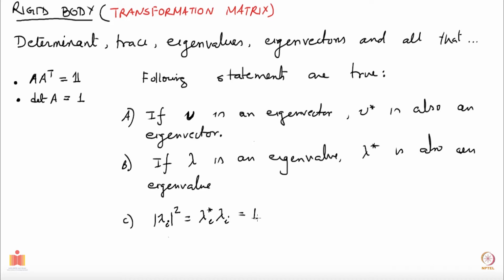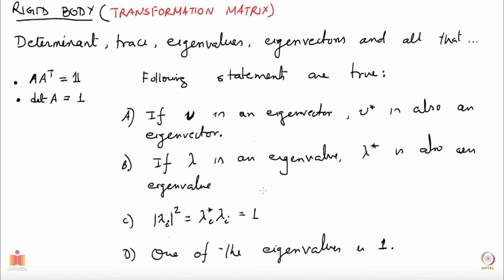Star is for complex conjugation. And we will also conclude that one of the eigenvalues is unity, so at least one of the eigenvalues is 1.